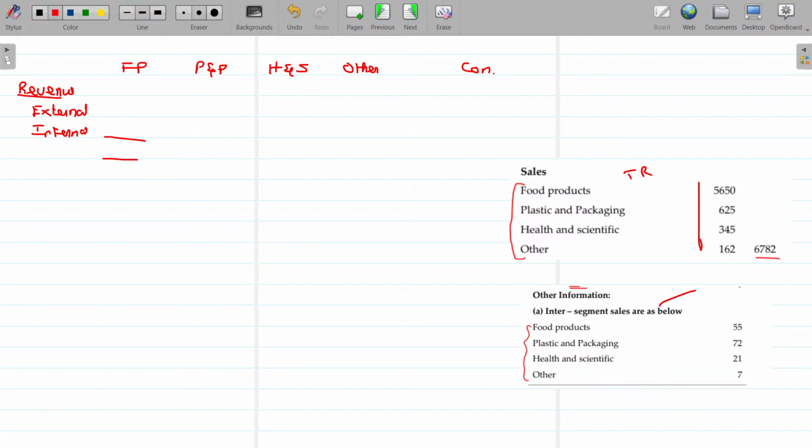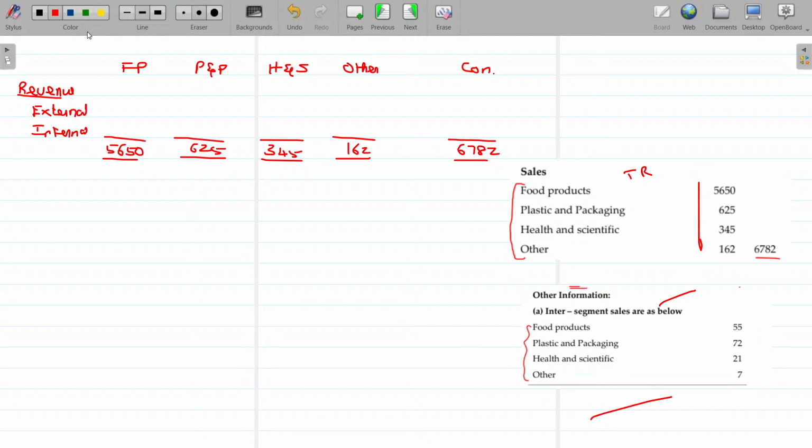Total revenue being 5,650. Revenue for any segment given, it is assumed to be total revenue only. 625, 345, 162, consolidation 6,782.